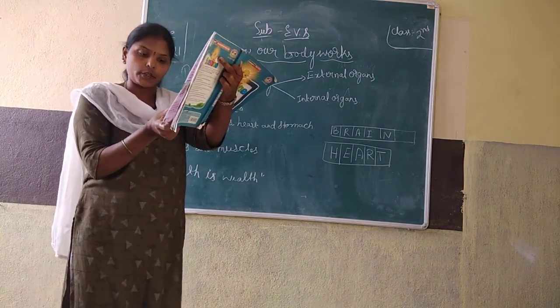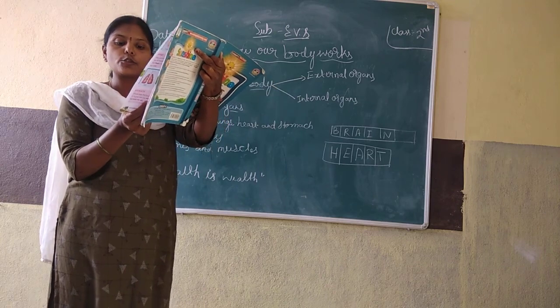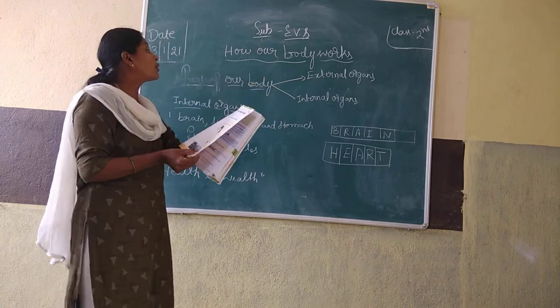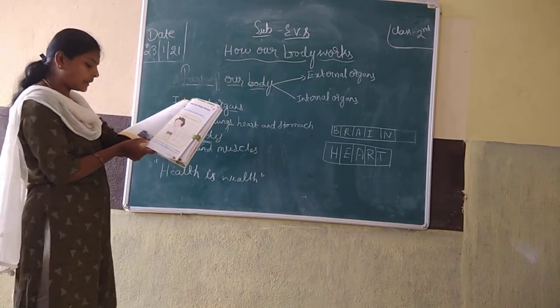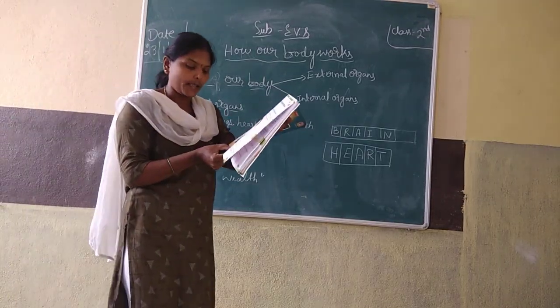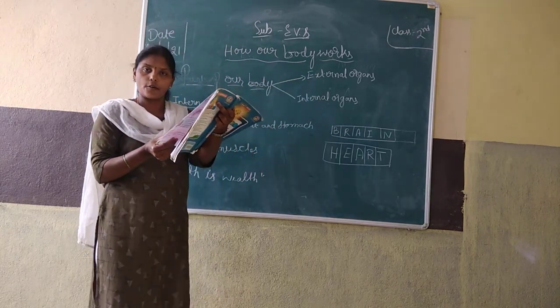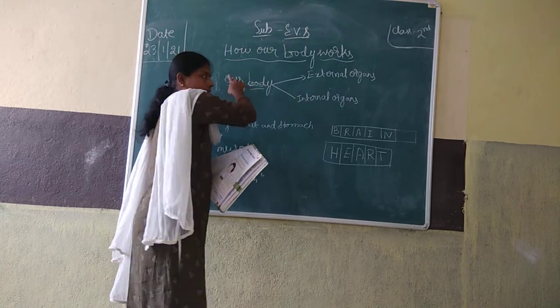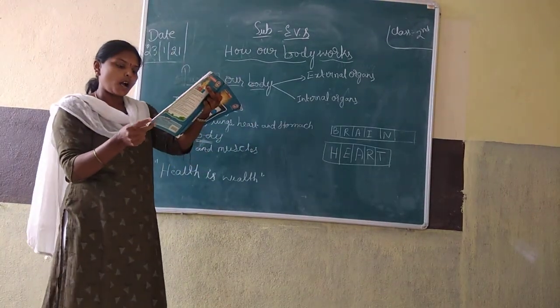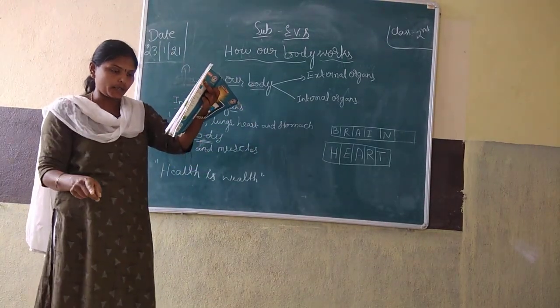Our body is a wonderful machine. It has two types of organs. Those two I told you already: external organs and internal organs. Organs are parts of our body.